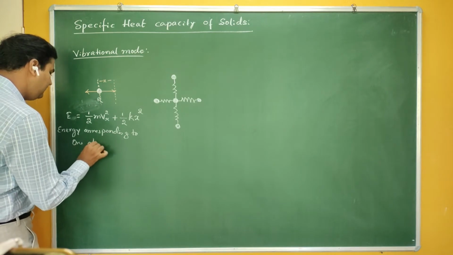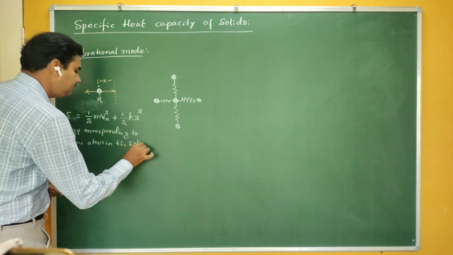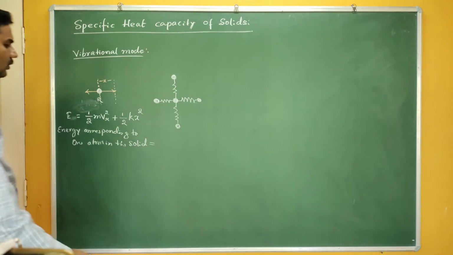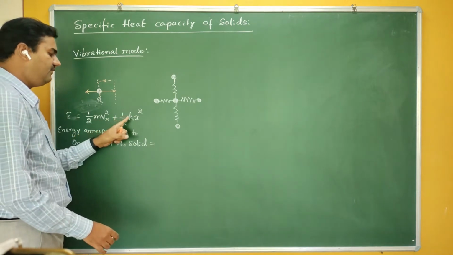This is the energy corresponding to one atom in the solid. How much is it? Half m vx square plus half k x square.